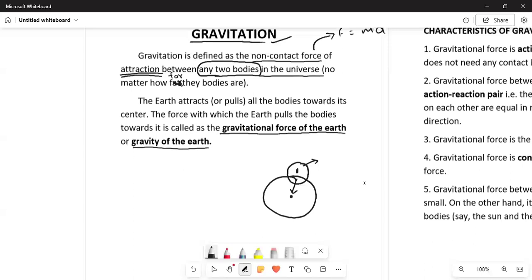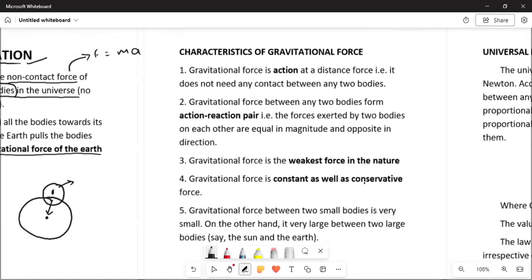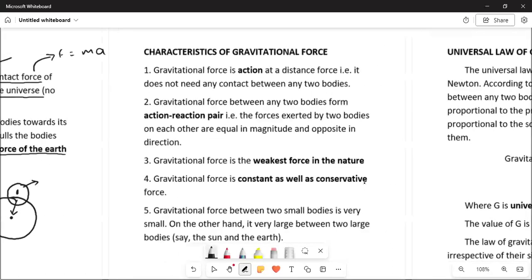Even if you are sitting in your classroom, say on this place A, and there is a board in your classroom over here, there is a force of attraction between you and the board. Even between you and the friend sitting next to you. This force of attraction is between each and every object of the universe. Now we'll discuss some characteristics of this gravitational force.